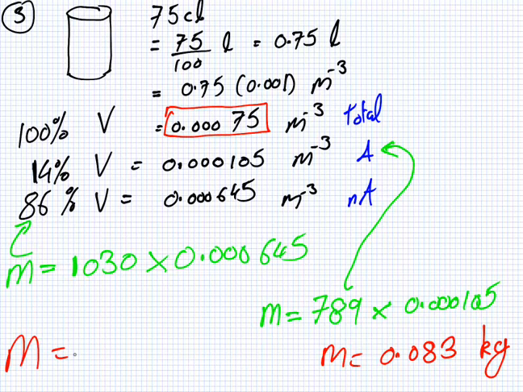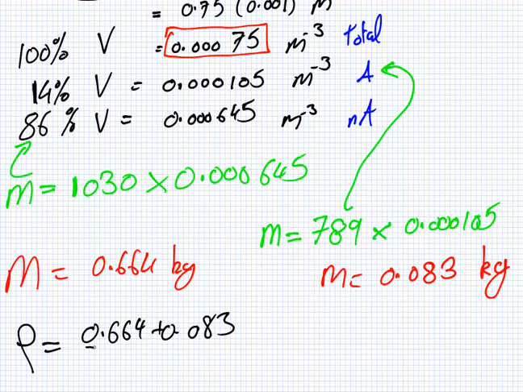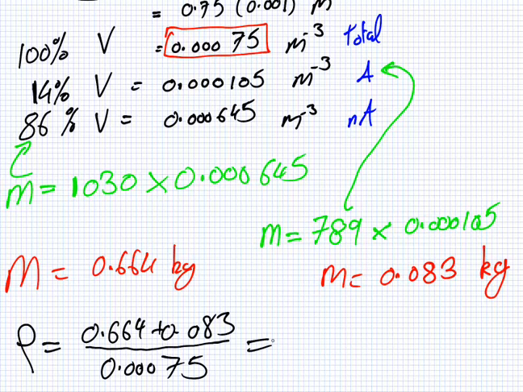So here, the alcoholic part, the mass is, what's the density of alcohol? 789 multiplied by the volume, 0.000105. So that is 789 times 0.000105. About 80 grams. 0.083 kilograms. We'll just do it to the nearest gram.